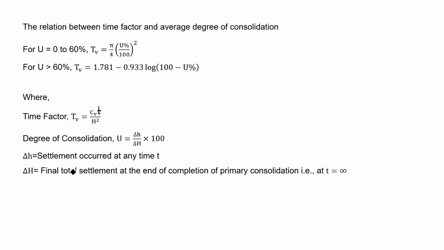So first of all, we need to find this del H, that is the total settlement. There are various formulas to determine this total settlement.